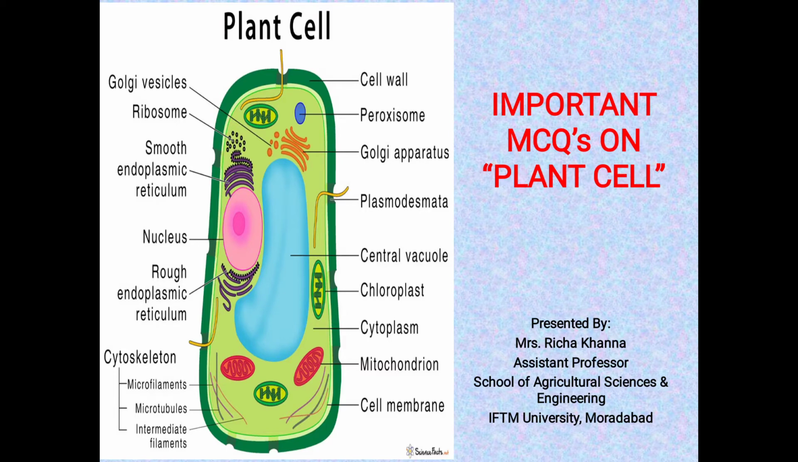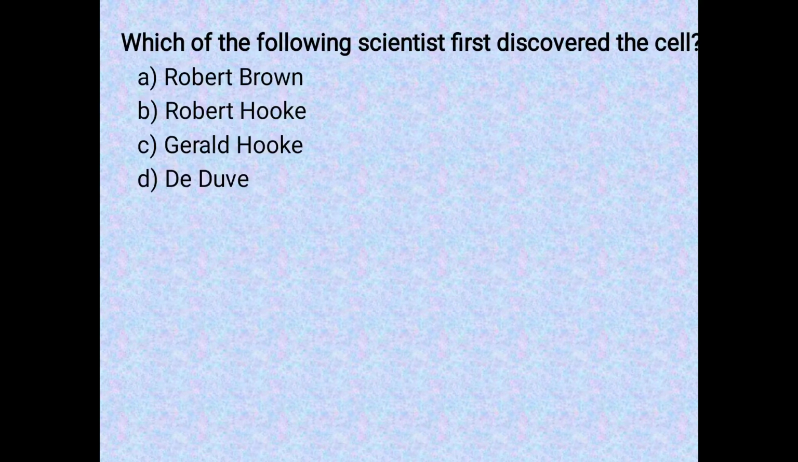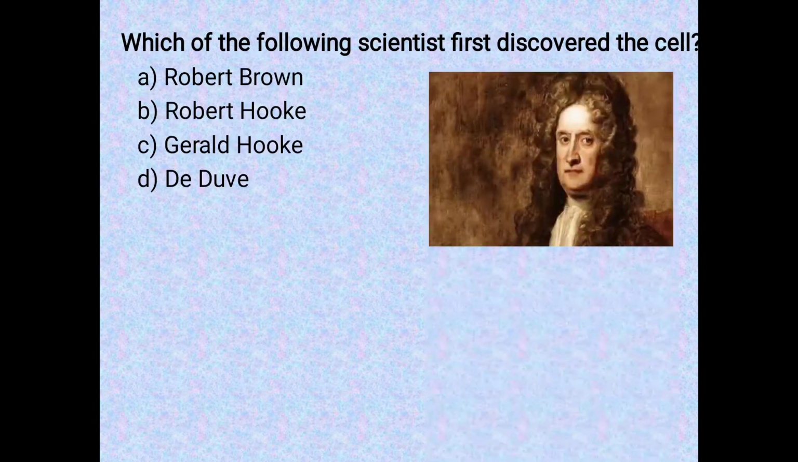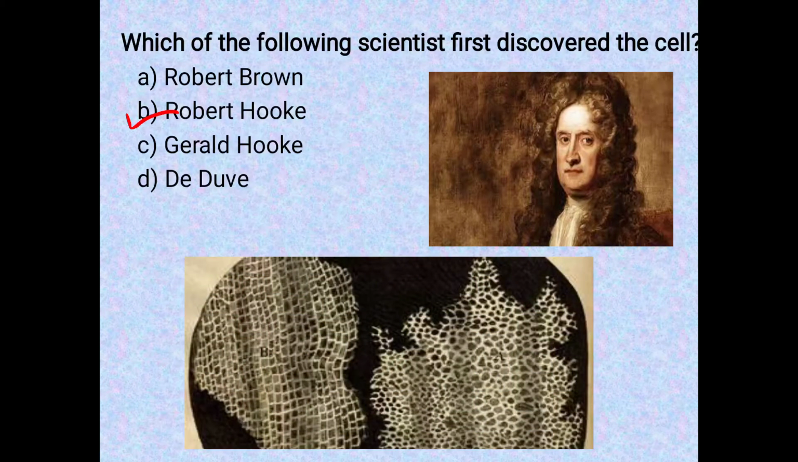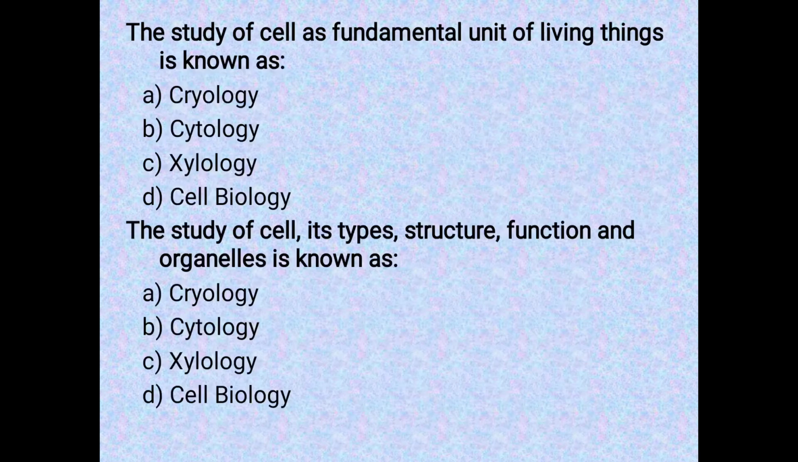Today we are going to discuss some very important multiple choice questions on the topic plant cell. So in this series, first question is, which of the following scientists first discovered the cell? It was Robert Hooke who first discovered the cell. When he observed a cork under the microscope, he observed a honeycomb-like structure which looked like this, and later he came to know that these were the dead cells. So he was the first scientist who discovered the cell.